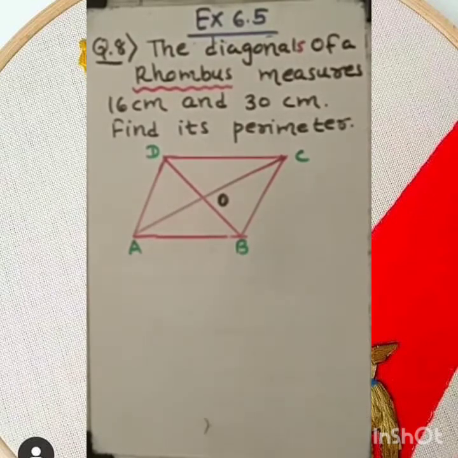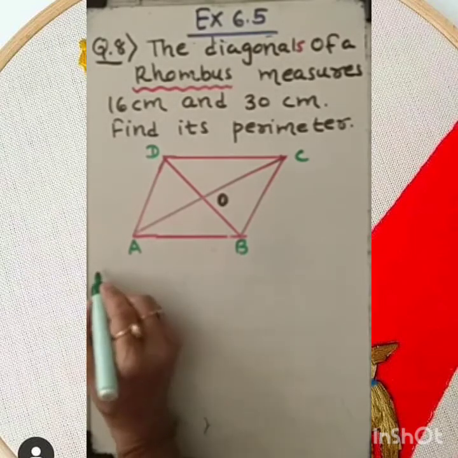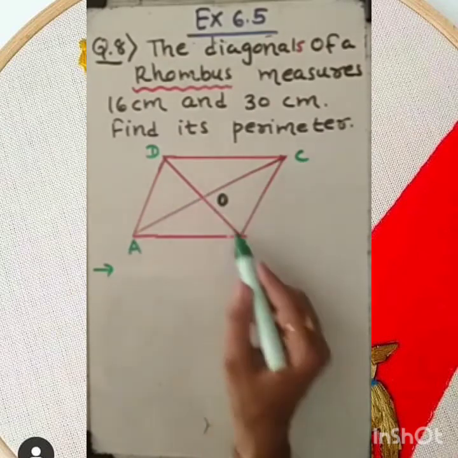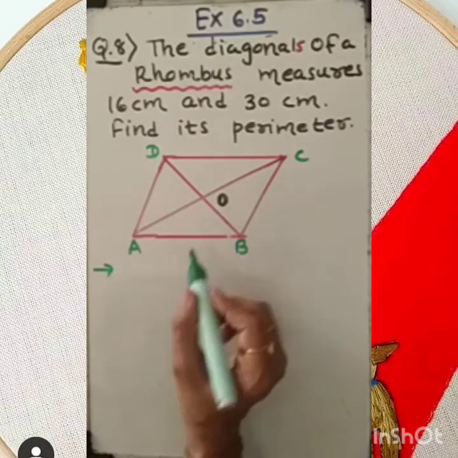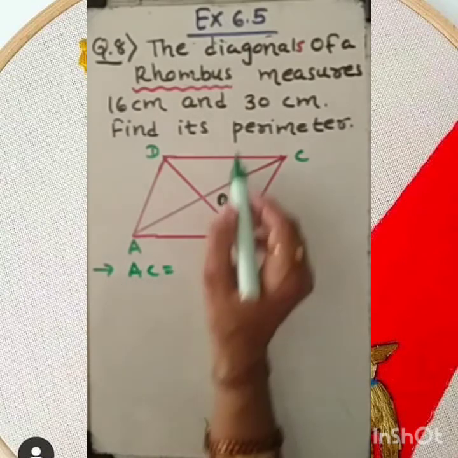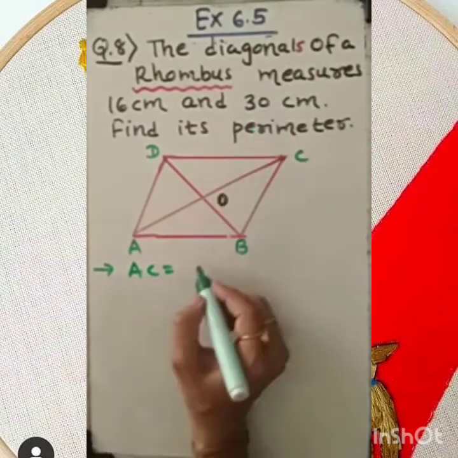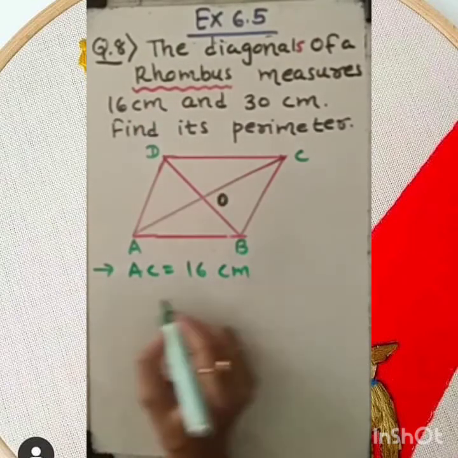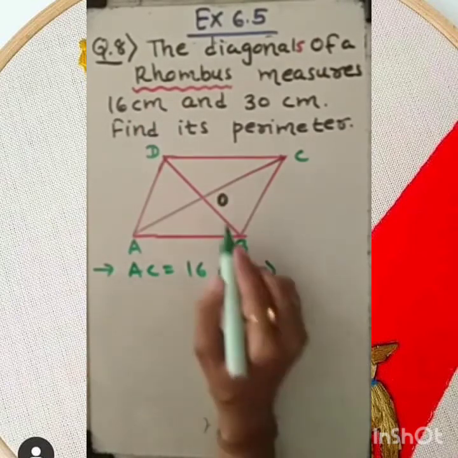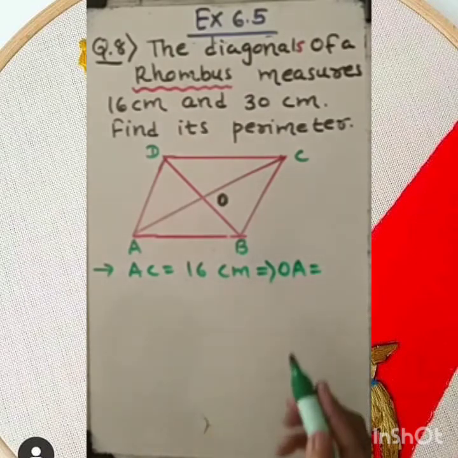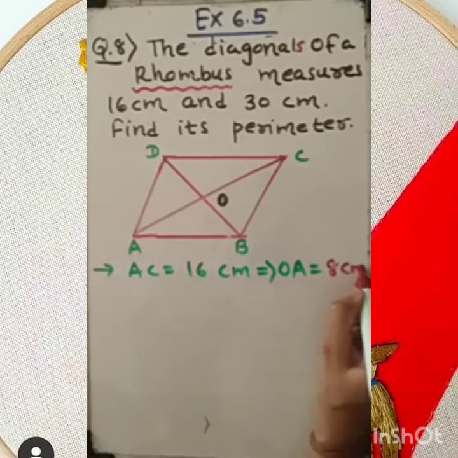So dear student, please look at your screen. As I told you here, AC and BD are two diagonals of a rhombus and they are intersecting at point O. Then AC, the length of one of the diagonals, I am considering as 16 centimeter. Then what will be the value of OA? Of course, OA will be half of it, so its value will be 8 centimeter. Half of 16 is 8 centimeter.